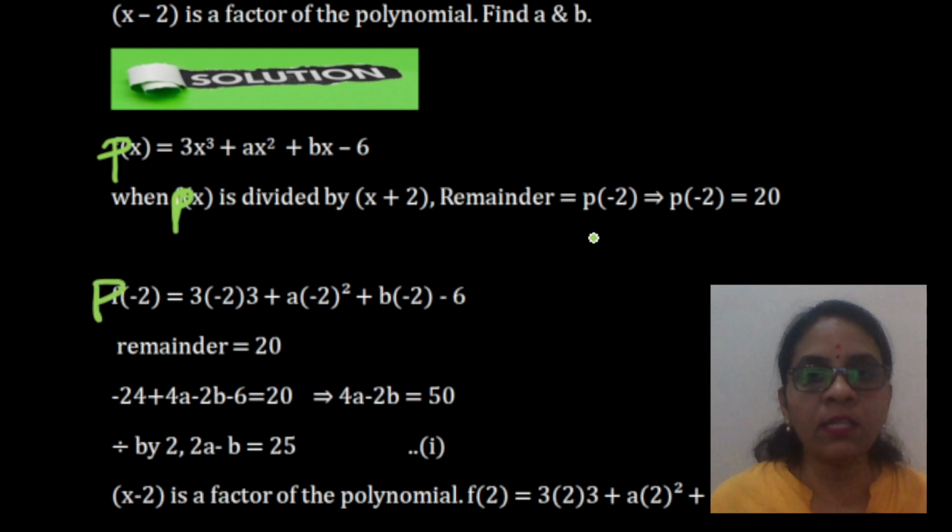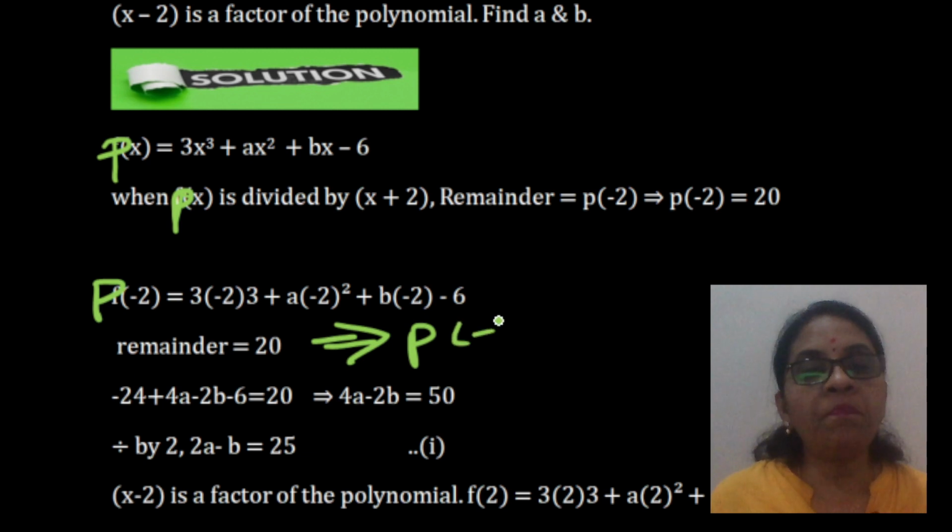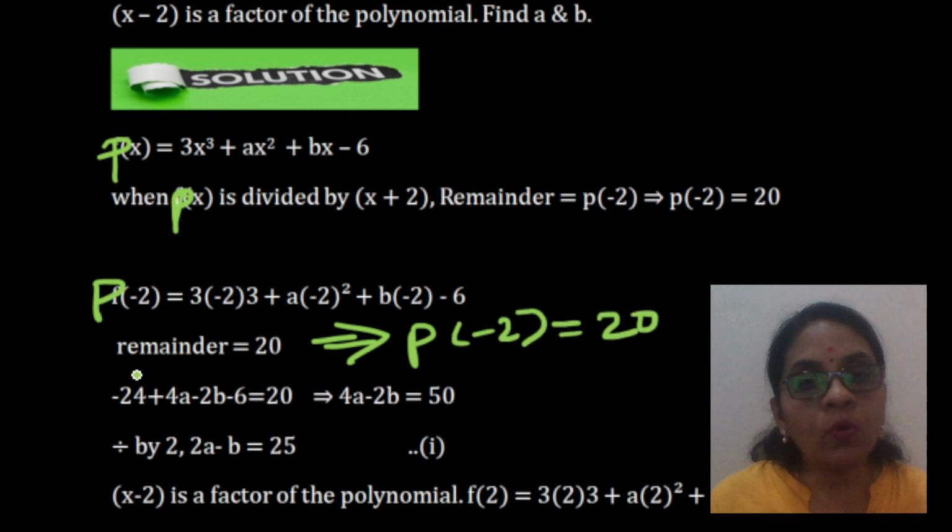So, p of minus 2 is 3 into minus 2 whole cube plus a into minus 2 square plus b into minus 2 minus 6. The remainder is 20. What does this mean? It means p of minus 2 is 20. So, we are equating it to 20.